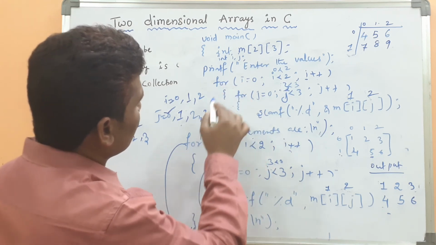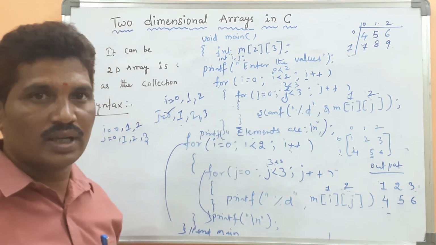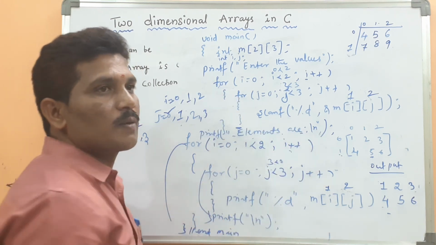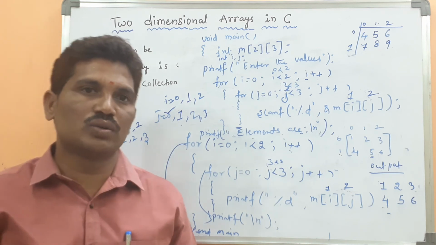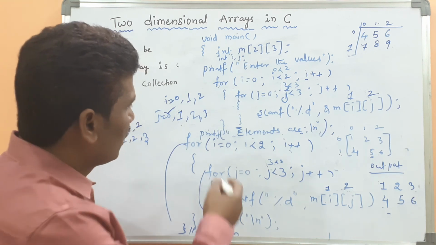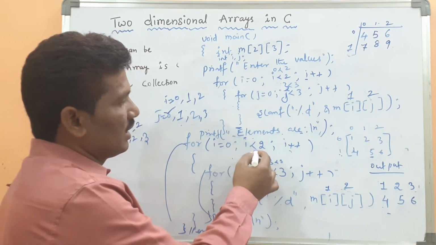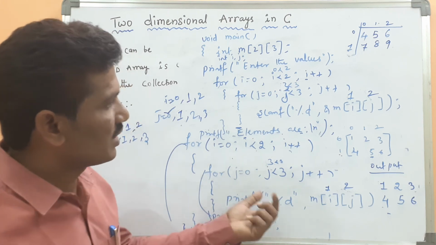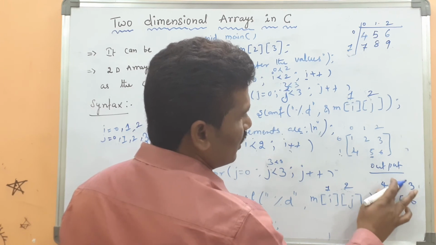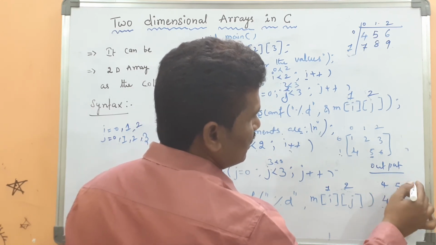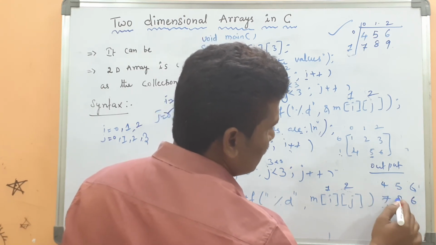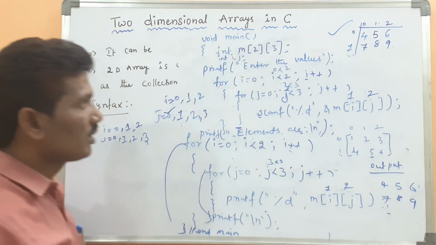Then the outer for loop is exited. Then what is after the outer for loop? Okay, you are displaying the elements. What are the elements you have entered? If you want to display all the elements, then I equals 0, I less than 2. Here, as per this program, what is the output? Previously I explained 4, 5, 6 because this is the input. Then 7, 8, 9. Okay.